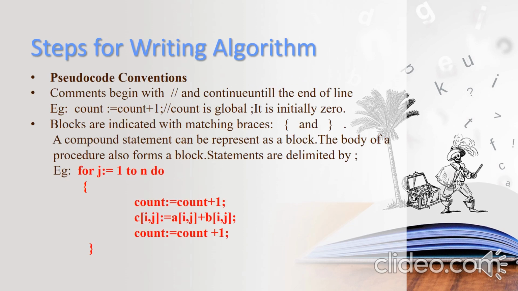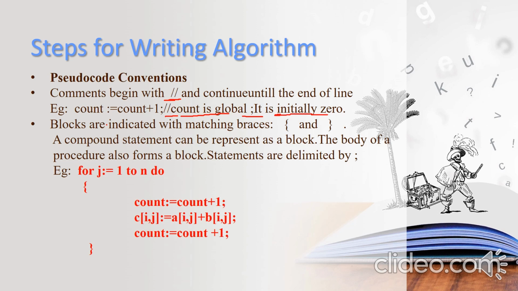Steps for writing an algorithm using the pseudocode convention. First of all, comments begin with //. You can see here that comments begin with two forward slashes. Here, for example, count equals count plus 1, and I've told why count is used. These are not executable statements even if I convert it to a program. So I say that this is a comment and these are not executable statements.